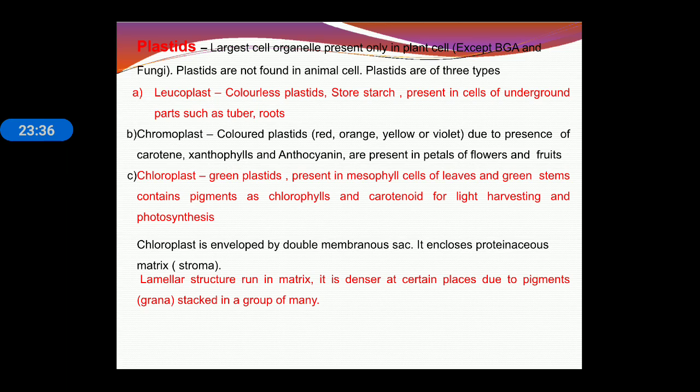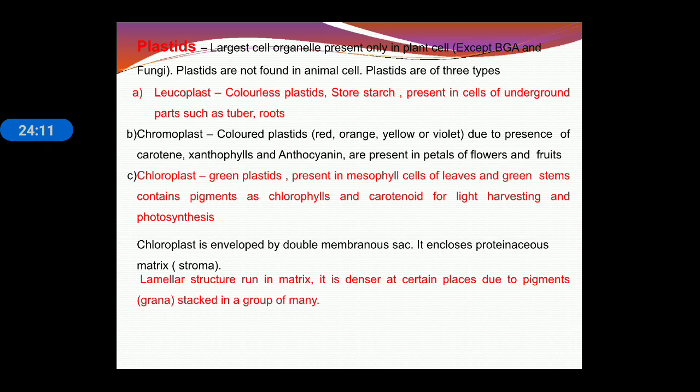Now plastids. Plastids are the largest cell organelles present in plant cell, and they are mainly related with the storage and synthesis of different substances. Plastids are of three types: leucoplast, chloroplast and chromoplast. Leucoplasts are the colorless plastids that store starch, present in the cells of underground parts such as tuber, root. Chromoplasts are the colored plastids due to the presence of carotenoid, xanthophyll and anthocyanin. Chloroplast is the green plastid present in mesophyll cell of leaf, green stem, containing pigments chlorophyll and carotenoid.